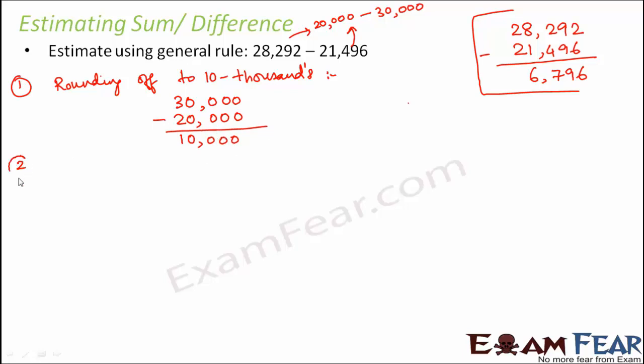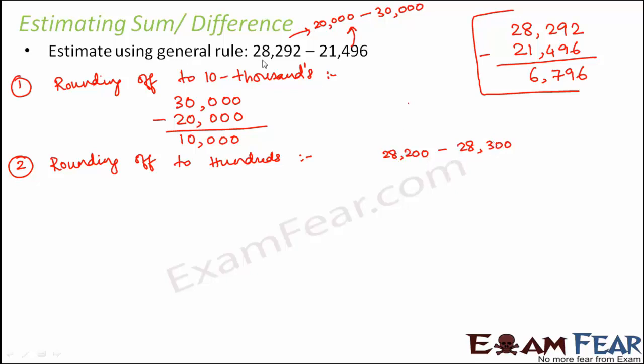Okay, now let us find the same difference by rounding off to hundreds. When you round it off to hundreds, 28,292 lies between 28,200 and 28,300.